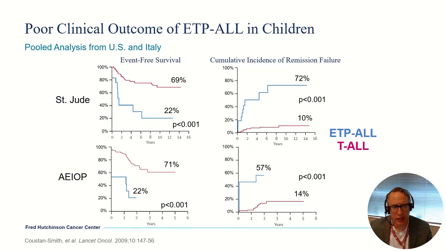Studies in children have shown a clear worse outcome. This is one of the first studies looking specifically at outcomes for ETP ALL. This was a study retrospectively performed by investigators at St. Jude in the USA and the AIEOP cooperative group in Europe. The blue curves are those with the ETP ALLs, and you can clearly see in both these different organizations much worse survival, much higher incidence of relapse for the ETP ALL patients with these different strategies.